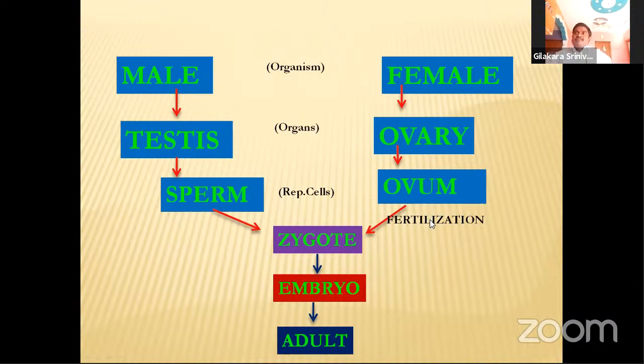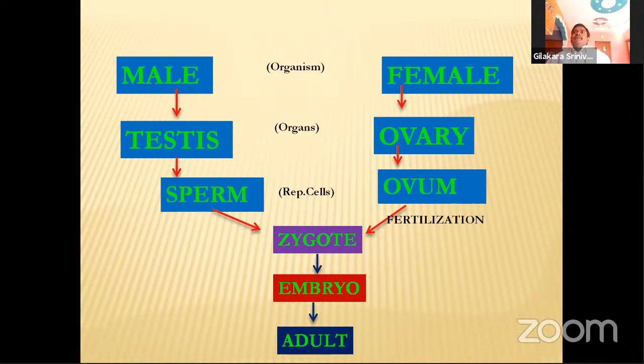During sexual reproduction, fertilization takes place and results in the zygote. After undergoing many mitotic divisions, the zygote converts into an embryo, and after many more mitotic divisions, the embryo forms an adult organism. So this is the sexual reproduction process. Male organs and female organs release male gametes and female gametes, which fuse and result in the formation of a zygote. That is called fertilization, and during fertilization the embryo is formed.